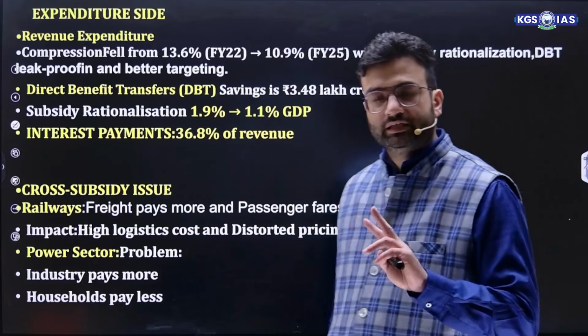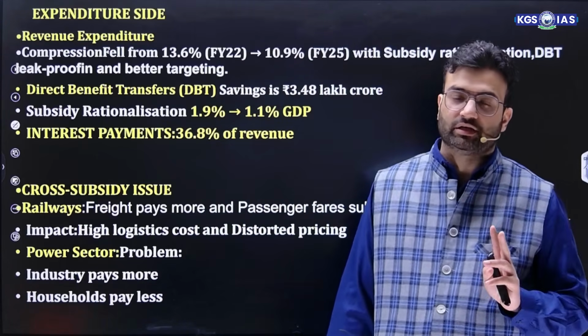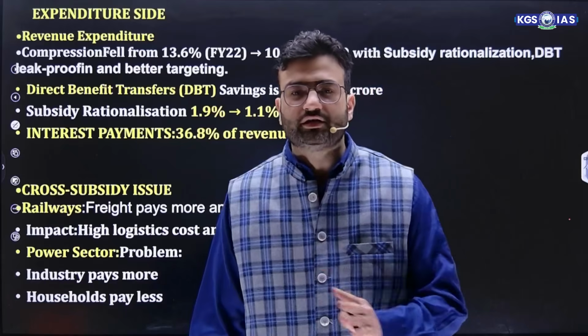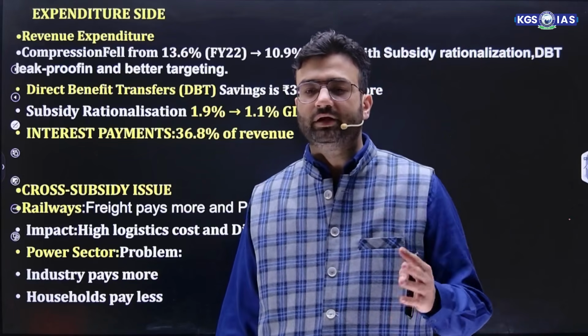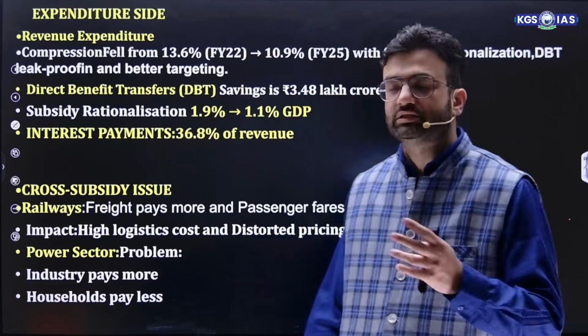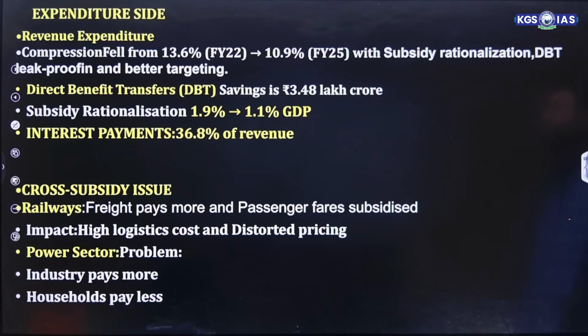Expenditure, again, as I mentioned, there are two types of expenditure. One is revenue expenditure, another is capital expenditure. Revenue expenditure is short-term recurring expenditure like law and order expenditure, salary payment, pension payment, interest payment. This is revenue expenditure.